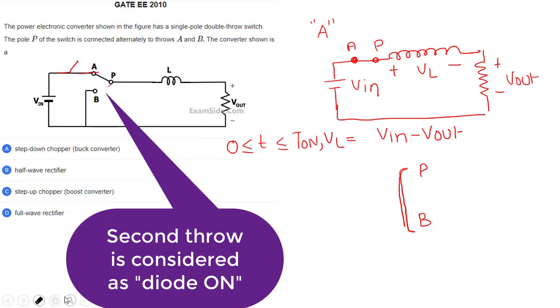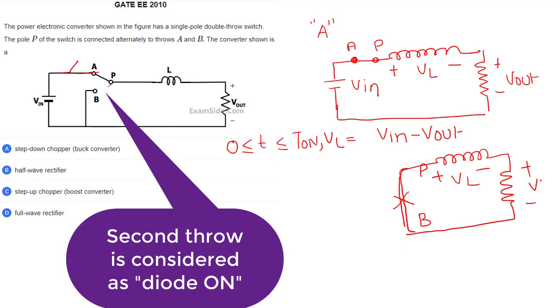Can I remove this? Then it is short. Then there is an inductor, then there is a resistor. Inductor voltage is VL. Output voltage is Vout. Tell me what is VL.